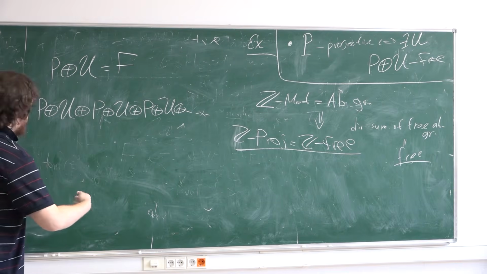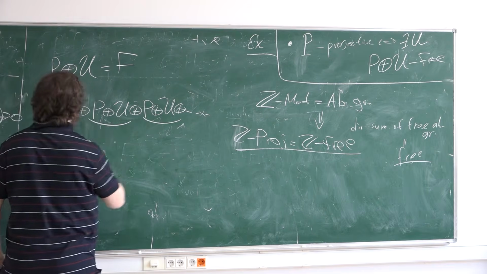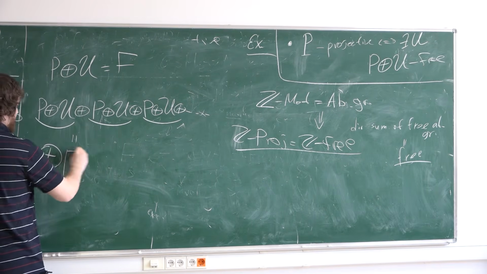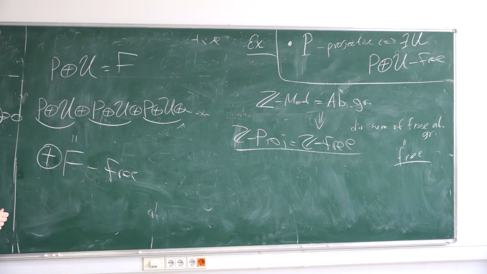On the one side, it's the sum of F plus F plus F, so it's a direct sum of free modules, so it's free. Direct sum of free modules is a free module.